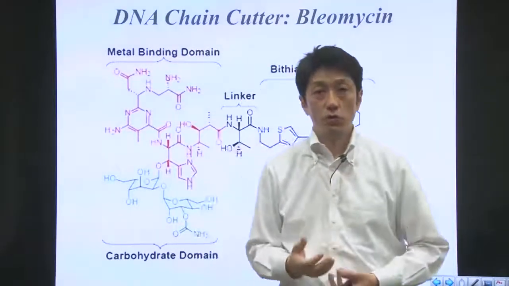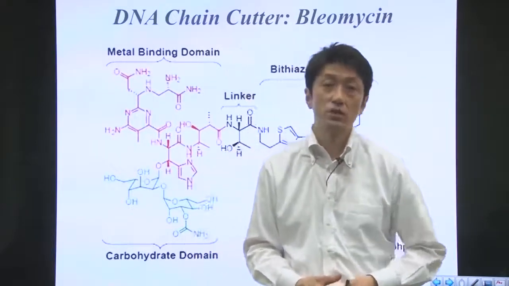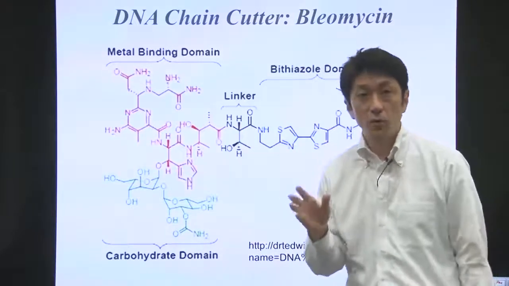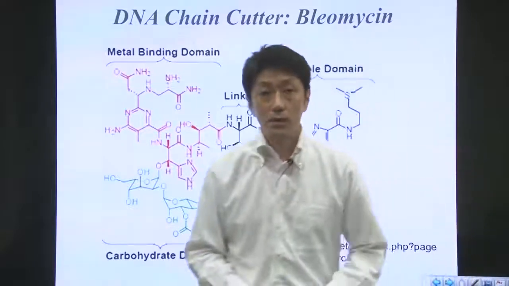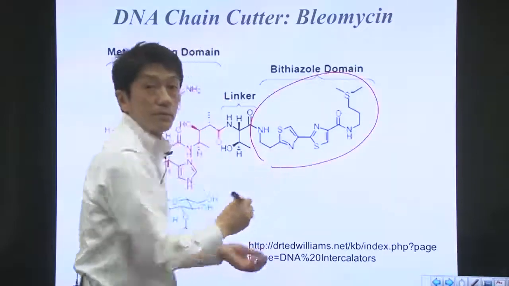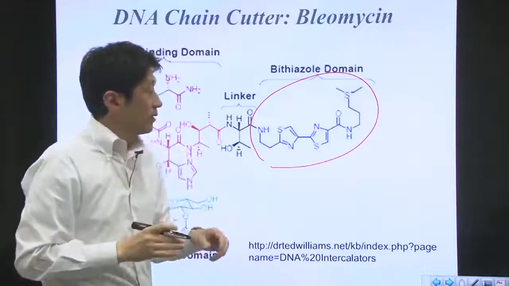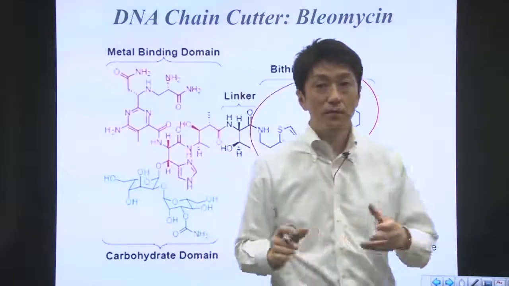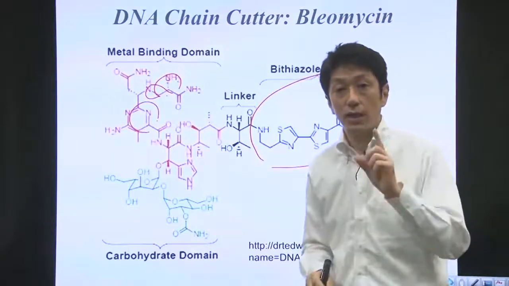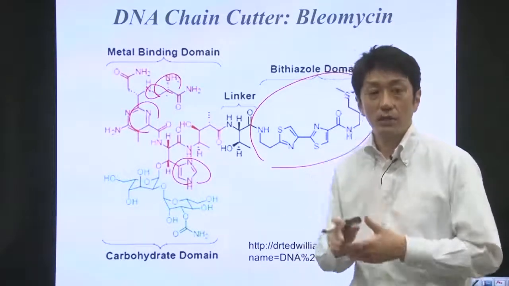Another drug I would like to show you is bleomycin. Bleomycin is a natural product isolated from Streptomyces in Japan. This clinically used drug has a very interesting mode of action. This part of the molecule intercalates with DNA. The nitrogen atoms of the amines, pyrimidines, and indole ring here chelate a ferrous ion.